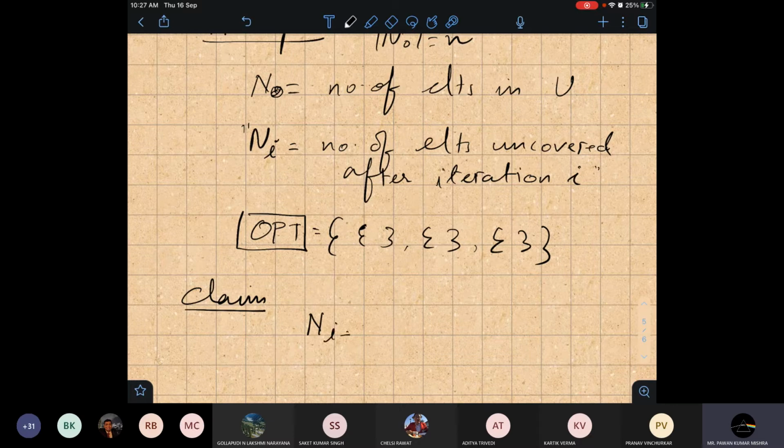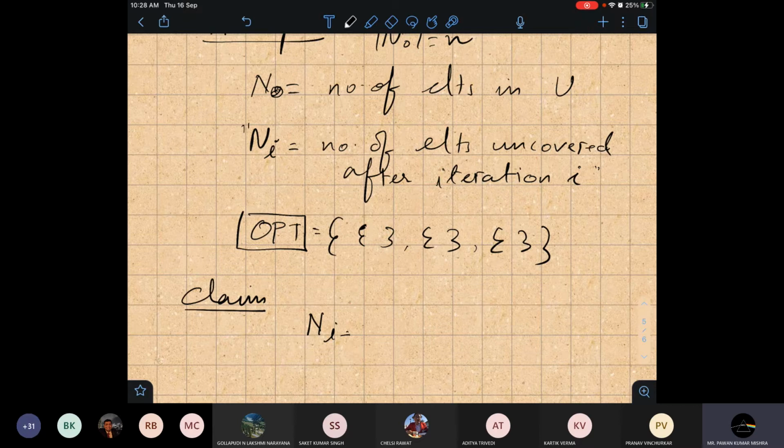Now we have to relate this thing. If I am picking a set in iteration i, how many elements will be left? Suppose in iteration 1 I took the set which has the maximum elements. I have to see how many elements are uncovered now, and relate the number of elements after iteration i and after iteration i plus 1.